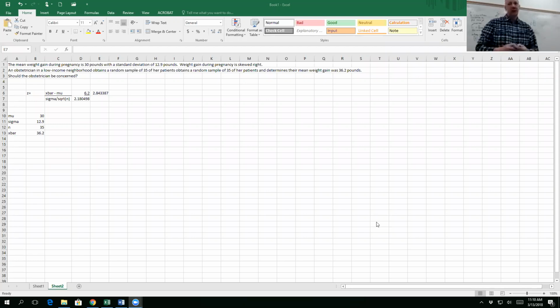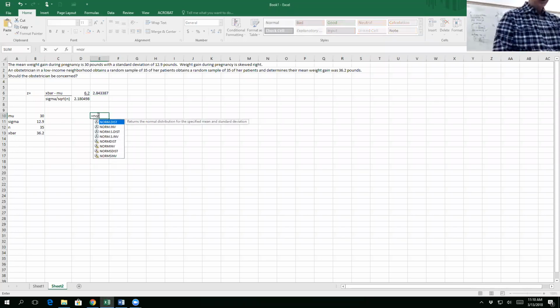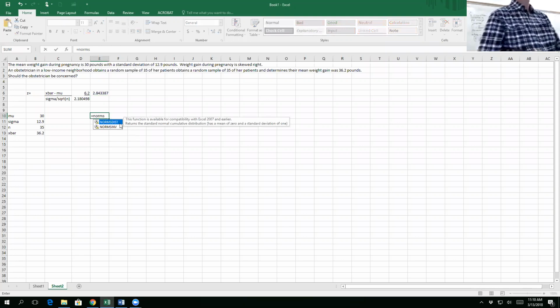Now Excel can also tell me how to find these values. Excel is exactly like the table that you used. It's always going to tell me the area to the left, but I want the area to the right. So to find the area to the left, the command I'm going to use is equals NORM.S.DIST. There's one with periods, there's one without.